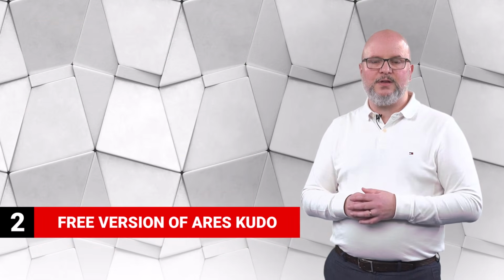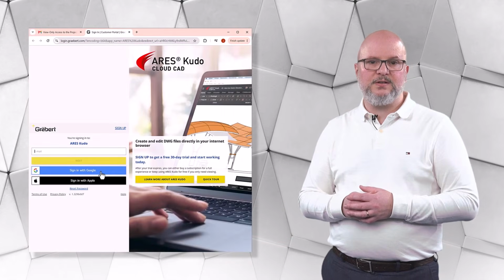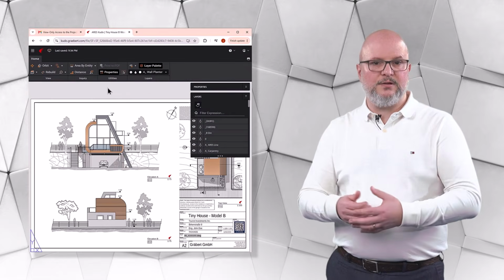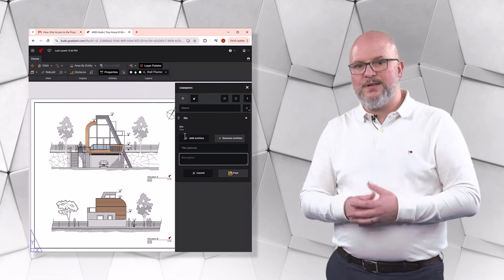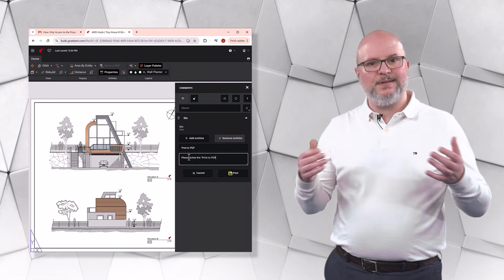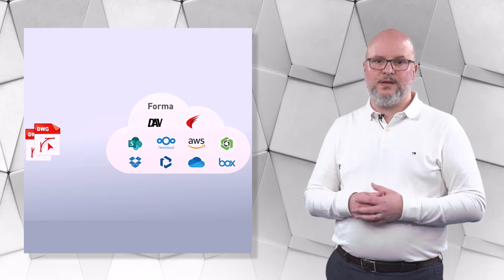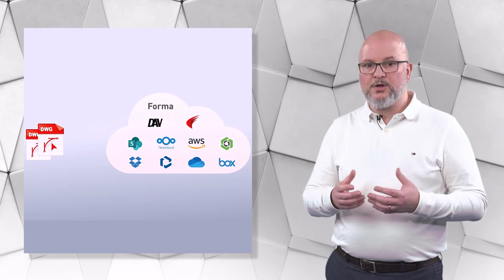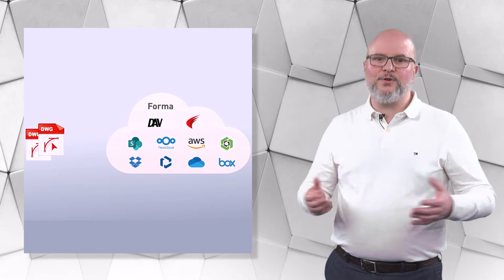The second key development is the introduction of a free version of ARES Kudo. This allows organizations to extend access to DWG drawings beyond CAD users. Team members who do not need editing capabilities gain the possibility to view and comment on the drawings, to participate in the review process directly in their browser and with files that are always up to date. It supports Google Drive, Box, Dropbox, SharePoint, OneDrive, and many more, including, of course, Autodesk Forma. This approach makes it easier to involve a wider audience in projects without increasing licensing costs.